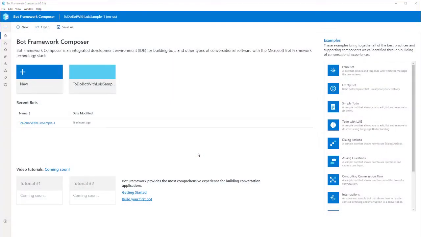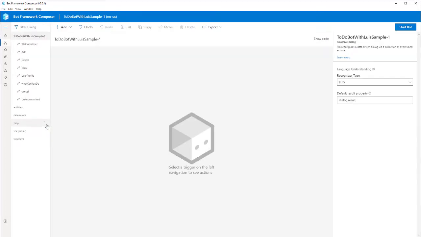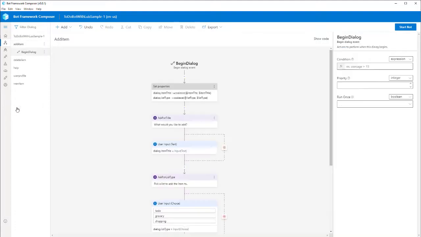In this video, I'm going to give you an overview of some of the announcements that we're making and help you understand where you can find more information. So let's dive in. One of the biggest announcements that we're making this week is the general availability of the Bot Framework Composer. Composer is a central environment for bot building, bringing together all of the common services and components that you need for building great bots, allowing you to focus on the conversation design as opposed to the scaffolding that you often need to set up when building an awesome bot.